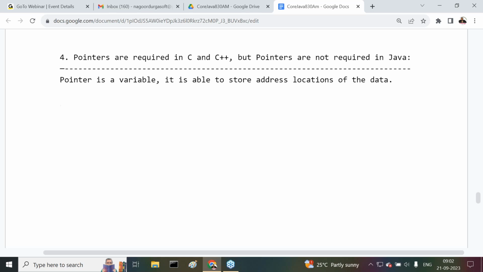But how can we declare these pointer variables in the C programming language? Okay, before that, one more point.